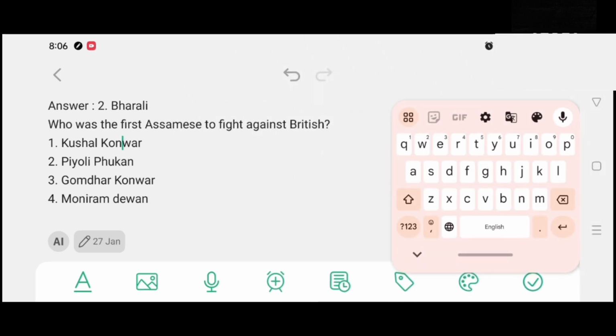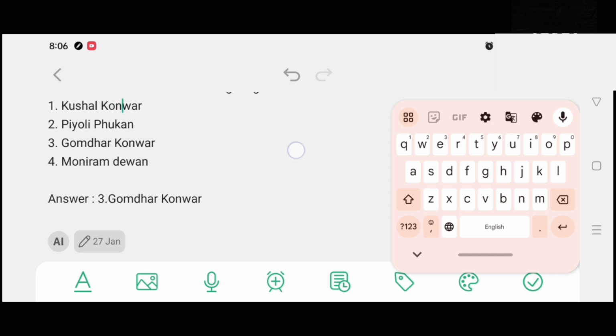Who was the first Assamese to fight against British? Option number 1, Kusal Kaur. Option number 2, Pioli Fukan. Option number 3, Gumdhor Kaur. Option number 4, Moniram Devan. And the correct answer is option number 3, Gumdhor Kaur.